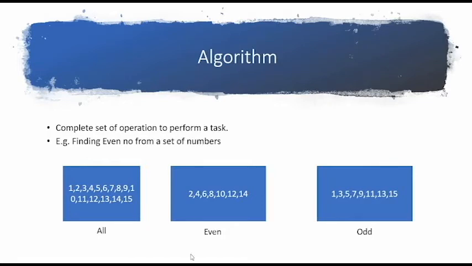Similar to that, here I have a list of digits. It includes 0, 1, 2, 3, 4, 5, 6, and I want to input these digits and take out even digits and odd digits. How can we do it? Ideally you will loop through all the digits and divide each by 2, and if it is divisible by 2 with a remainder of 0, you will put it in even, otherwise you will put it in odd. So this set of steps which you are performing is an algorithm.